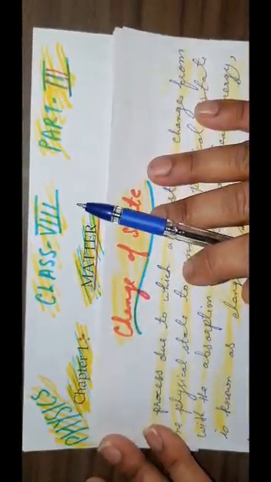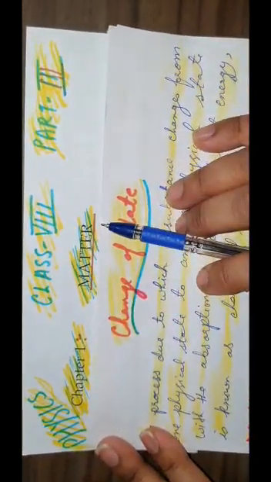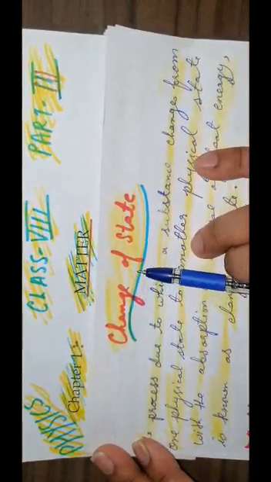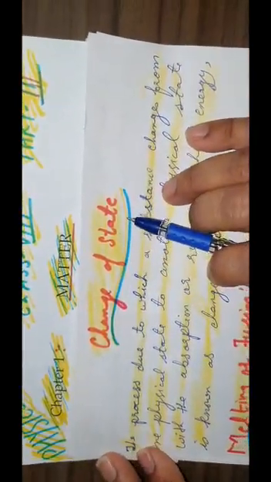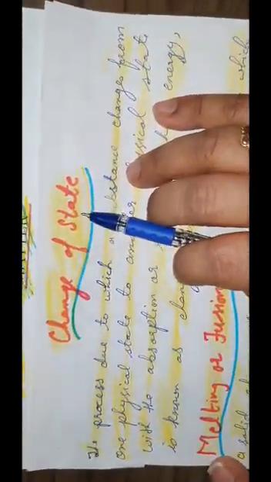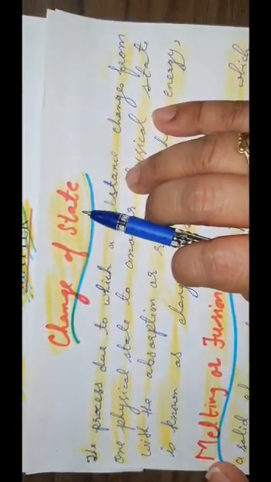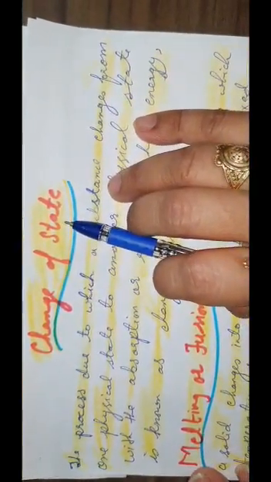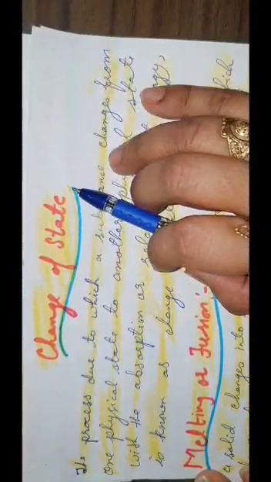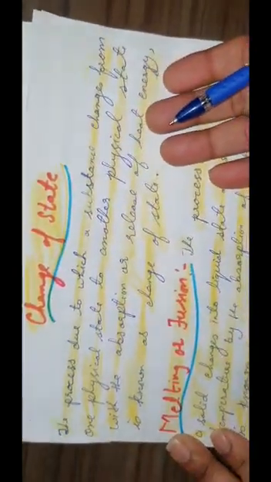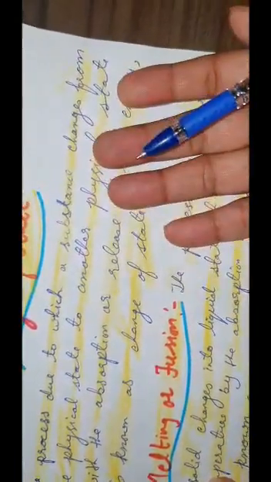Now children, the same chapter 1 matter, but a new topic, that is change of state in matter. Now we will study the change of state in matter. First example I am giving, children. When ice is heated, it changes into liquid state, and if more heat energy is supplied, then this liquid changes into steam. Conversely, if the steam gives out heat energy, it changes into liquid state.